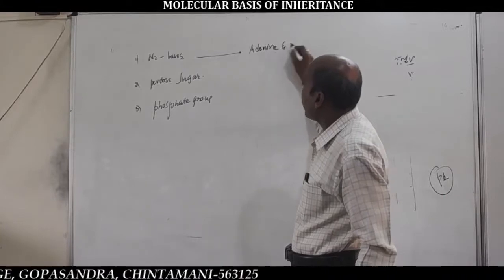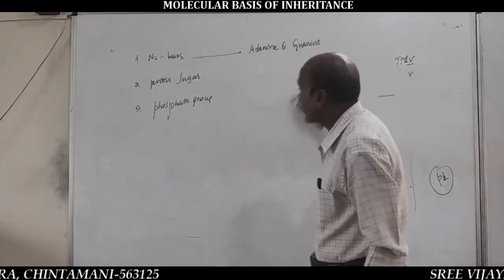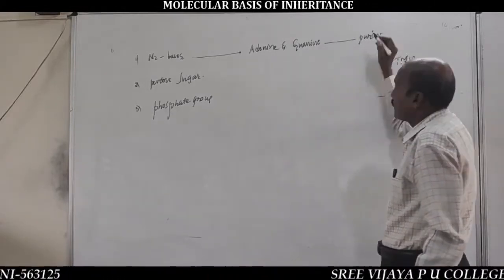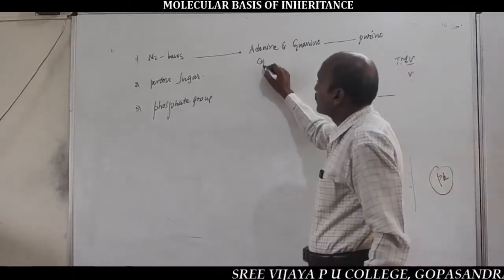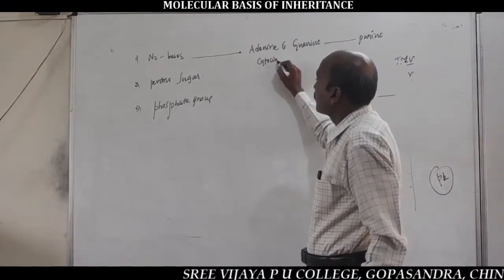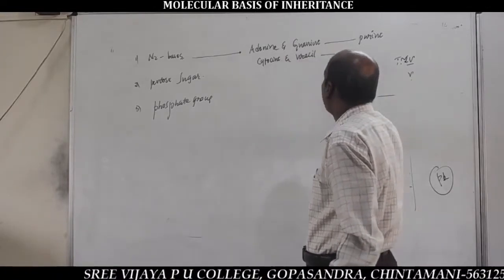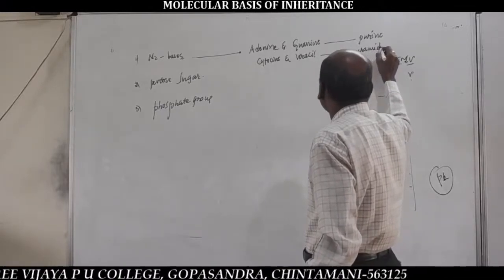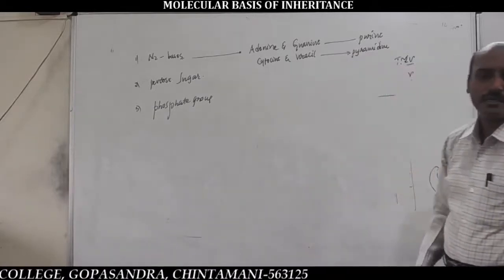The nitrogen bases of RNA: adenine and guanine are the purine bases, and cytosine and uracil are the pyrimidine bases. Be sure to remember this statement.